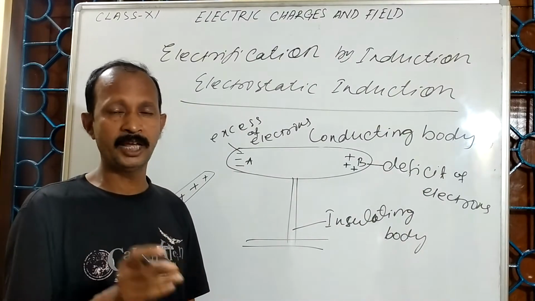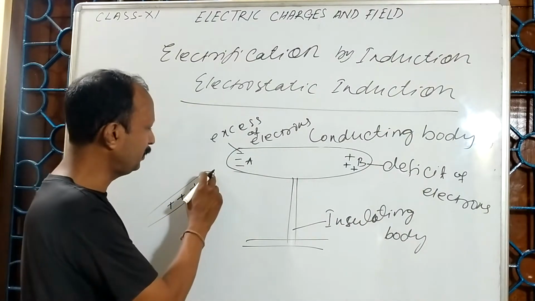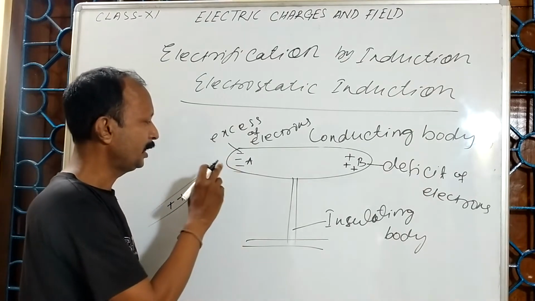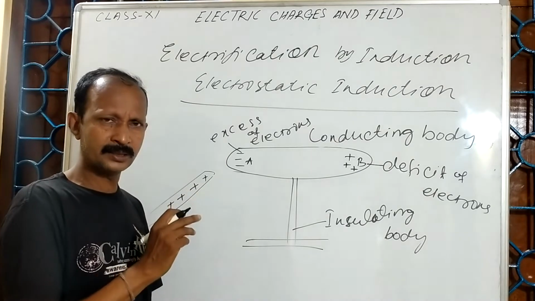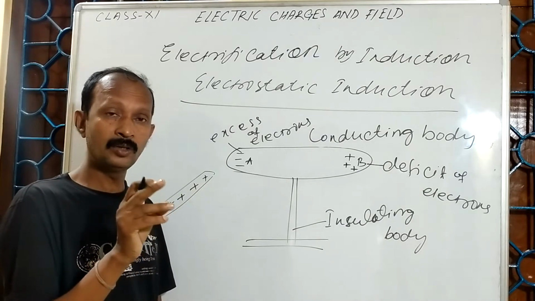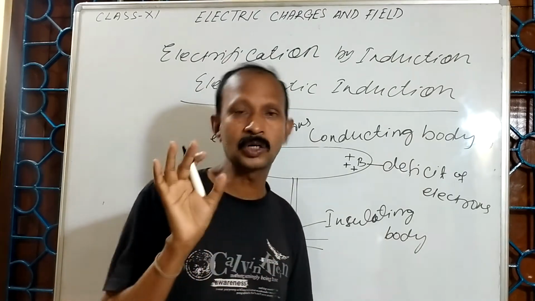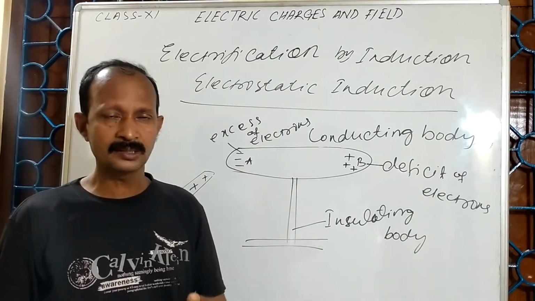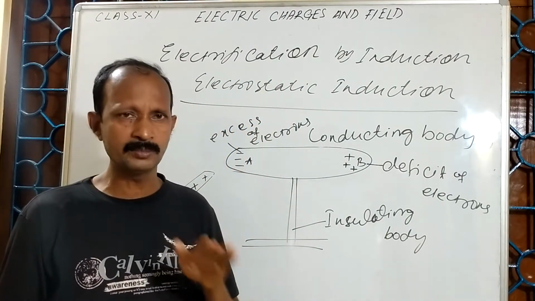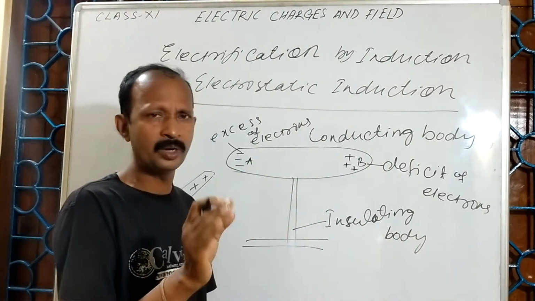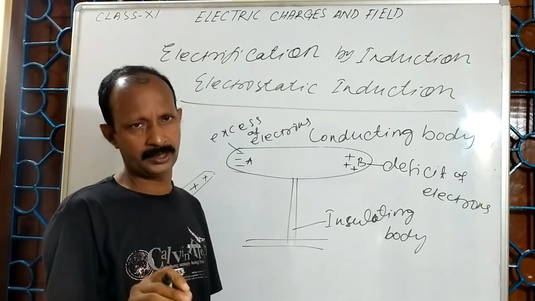In this stage there is equilibrium between the attractive force between the glass rod and the negative charge particles, and the force of repulsion between the electrons. That means an equilibrium stage comes where further shifting of electrons will not take place.